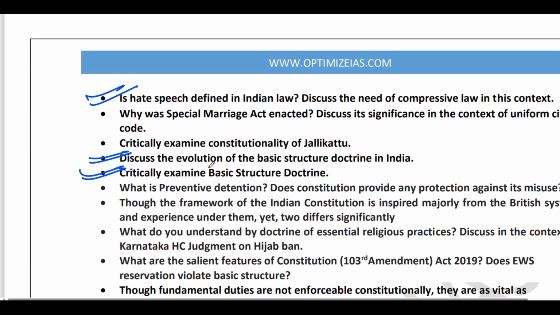Next guys, hate speech. How is hate speech defined in India? And what are the various Supreme Court judgments? And is there a need to have a comprehensive law on hate speech? Next guys, evolution of the basic structure doctrine. Very, very important. I believe one question will definitely come on the basic structure doctrine.